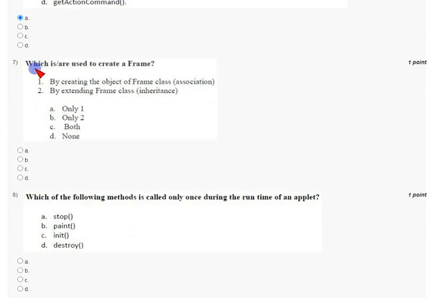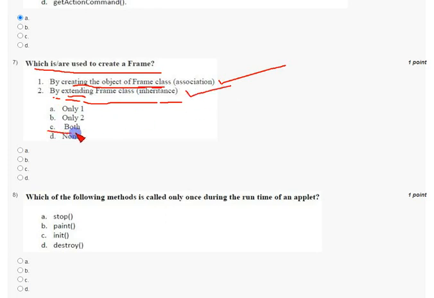And for seventh, which is or are used to create a frame? We can create a frame by creating the object for frame class, it is called as association. It is correct answer. And by extending frame class, that is called inheritance, because we are extending. So it is also correct answer. So answer is option C, both. So mark option C as correct answer for 7th question.